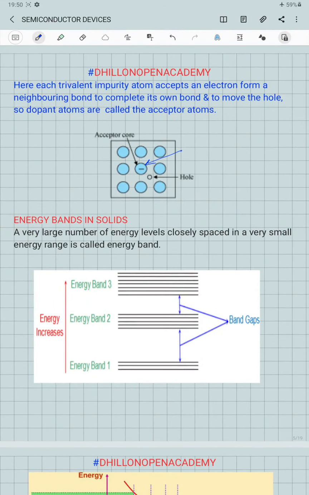Welcome to part 3. Now we are discussing the energy bands in solids.